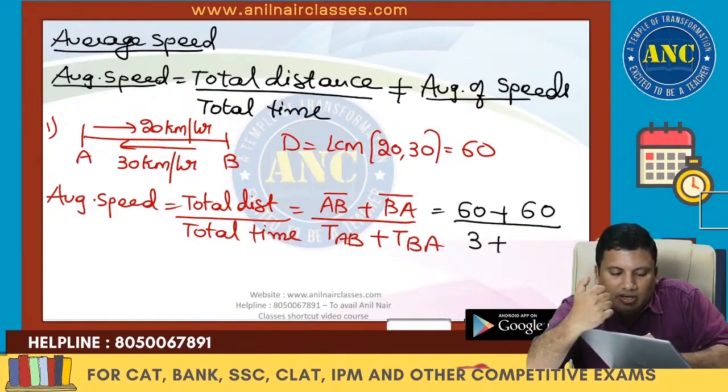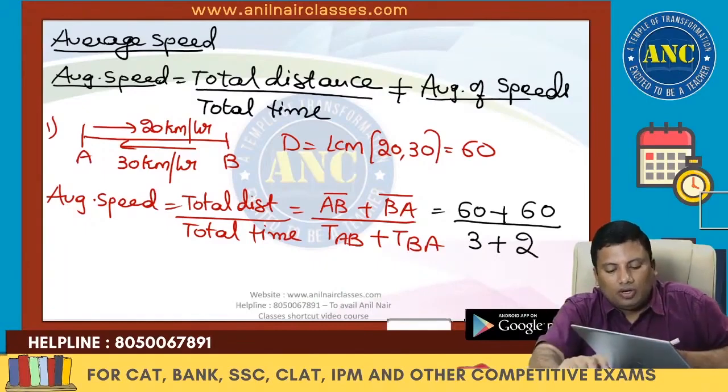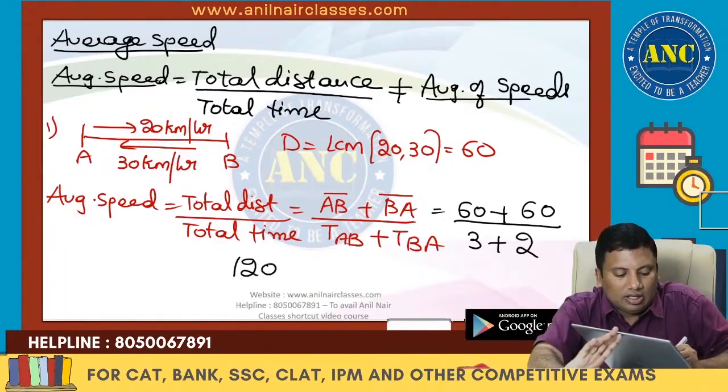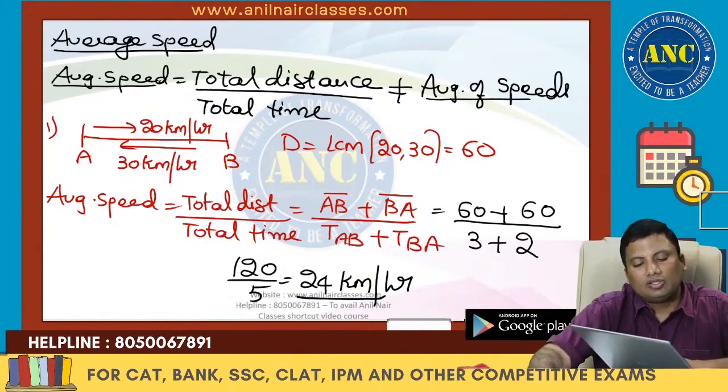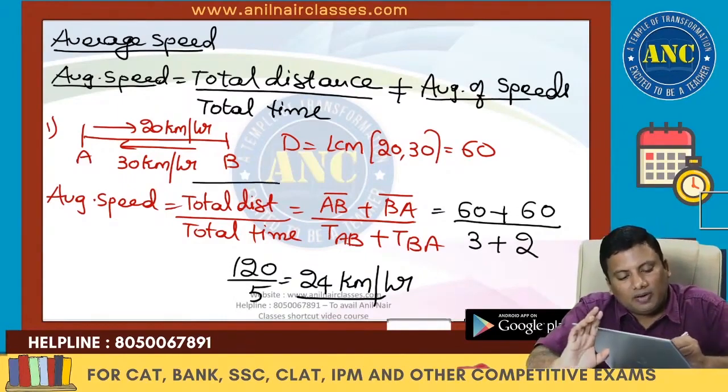While going he takes 3 hours, while coming 2 hours. So it is 120 by 5. The answer is 24 kilometers per hour.